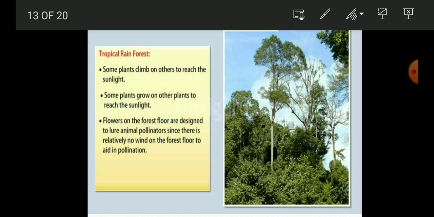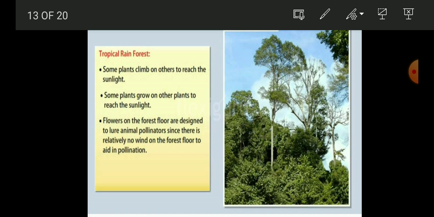Students, in the tropical rainforest you will find very tall trees, and there are also some short trees, and on the ground there are some small plants. On those small plants there are flowers for pollination, and the pollination is done by small organisms. That is why the tropical rainforest looks after each and every member of its family: the small plants, the medium-sized plants, and the large plants.